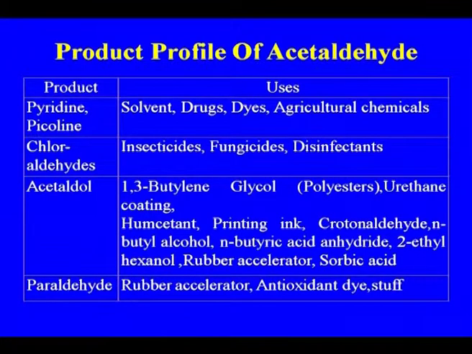While discussing the coal chemicals, I told you the pyridine and picoline were even available through the coke oven plant, but with the development of this technology, now we are able to make them from the ethylene route, from the acetaldehyde. So, pyridine and picoline are two very important valuable products of Jubilant Organosys.